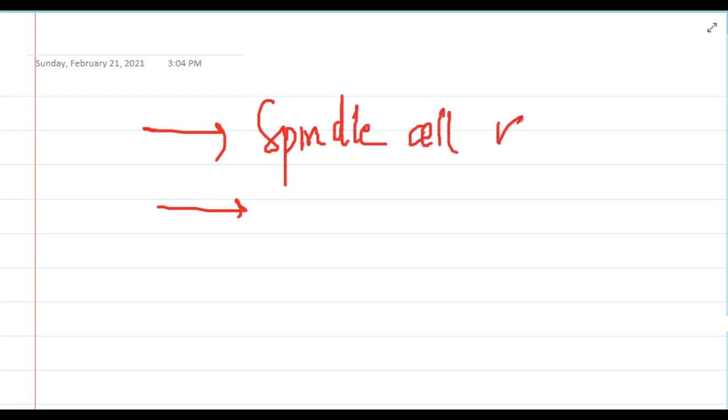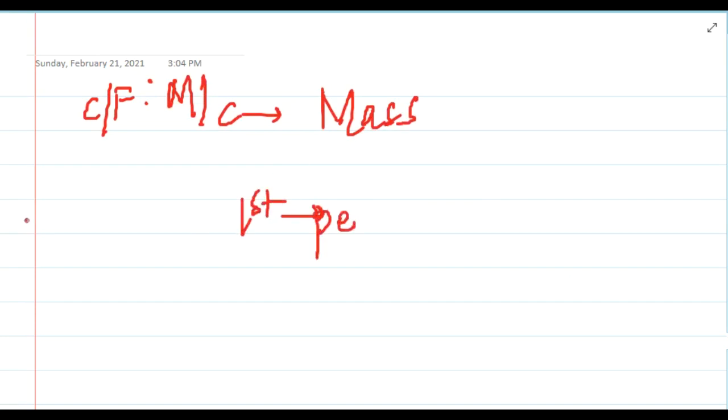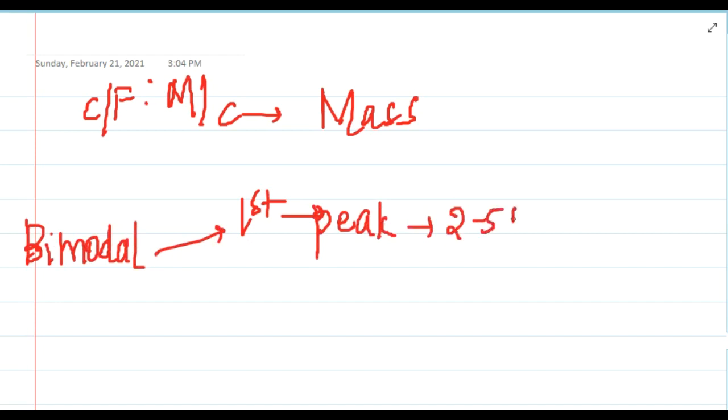In rhabdomyosarcoma we have two variants: one, the spindle cell variant, and second, sarcoma botryoides. Next, in the clinical features, the most common presentation is a mass. Rhabdomyosarcoma has a bimodal distribution, where the first peak is seen at 2 to 5 years of age, whereas the second peak is seen at 15 to 19 years of age.